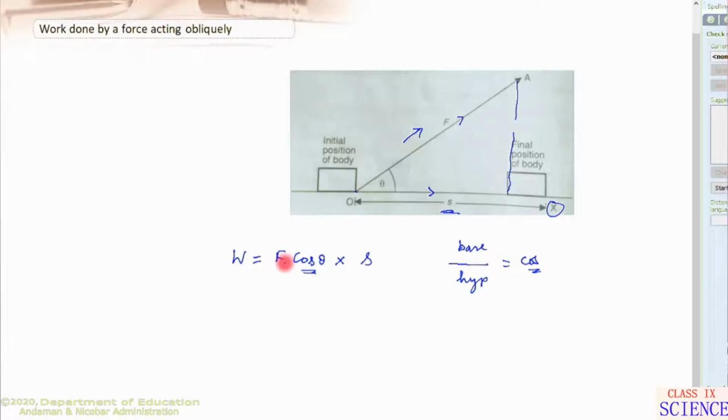Therefore, in order to find the effective force, we use cos theta. Here F cos theta is the effective force which makes the object move horizontally. So work done will be F cos theta into S, where theta is the angle. So this way we can find the work done by an applied force acting obliquely, thereby making some angle.